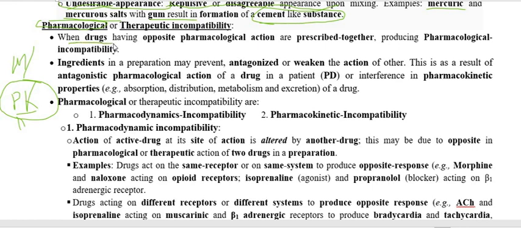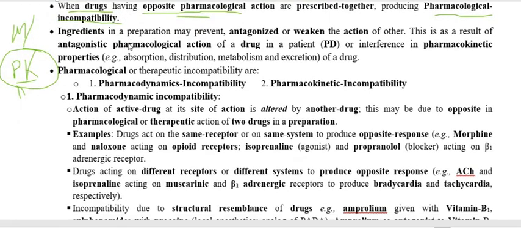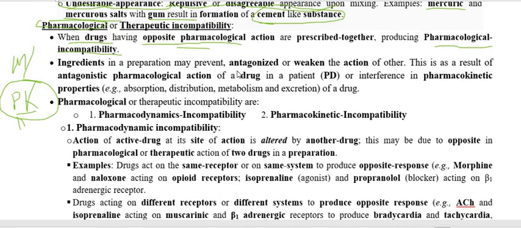The definition we already discussed, but again we define it: when we mix two or more drugs, chemicals, or substances together, and these drugs have different or opposite pharmacological action, then this produces pharmacological incompatibility.